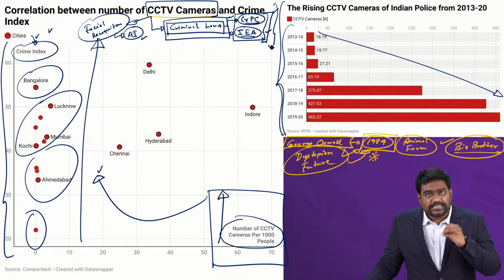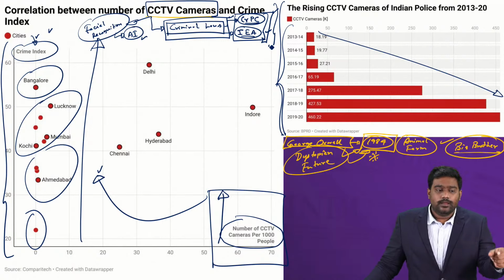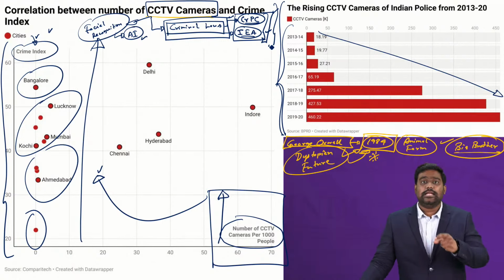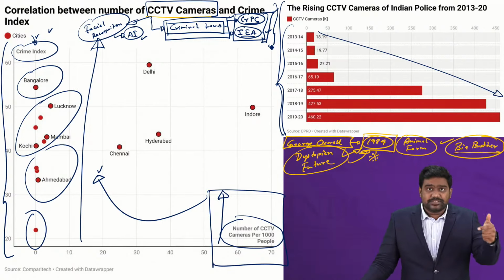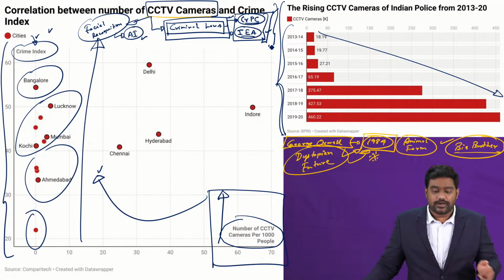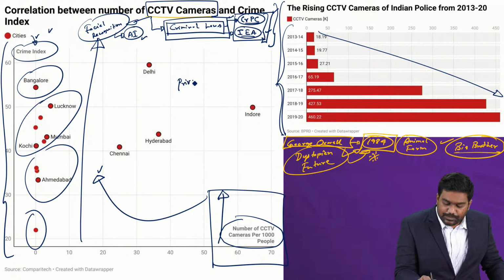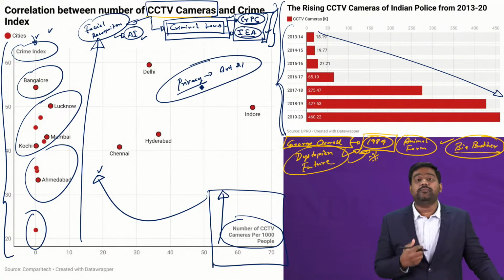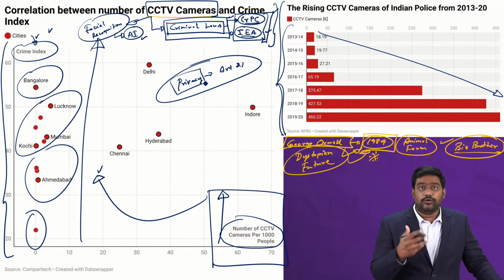Yes, it is acceptable that it helps in intervening at the right time, it helps in keeping a better watch, it helps in investigation, but however, it raises the question of privacy. Today, privacy is a guaranteed fundamental right under Article 21. Ever since the Supreme Court held right to privacy as a fundamental right in the K.S. Puttaswamy case.